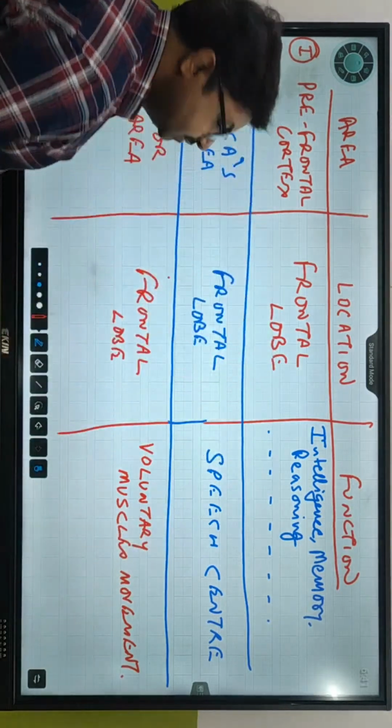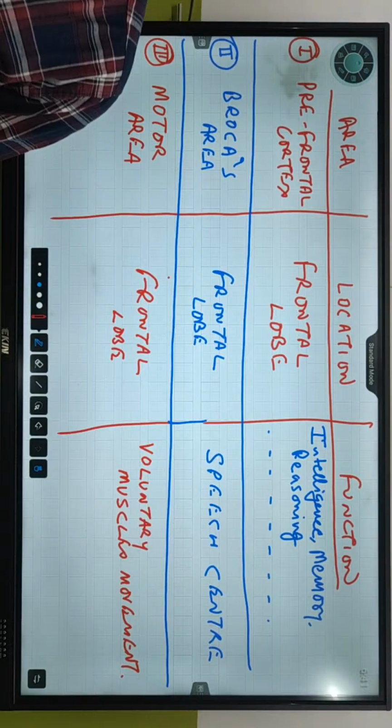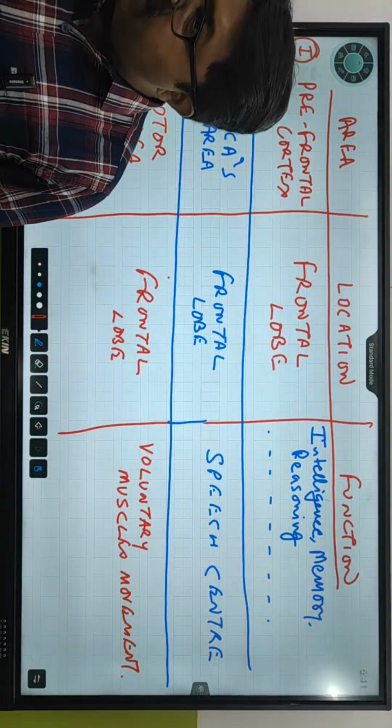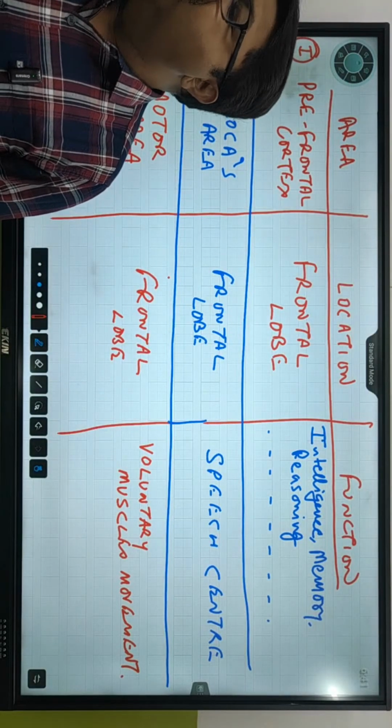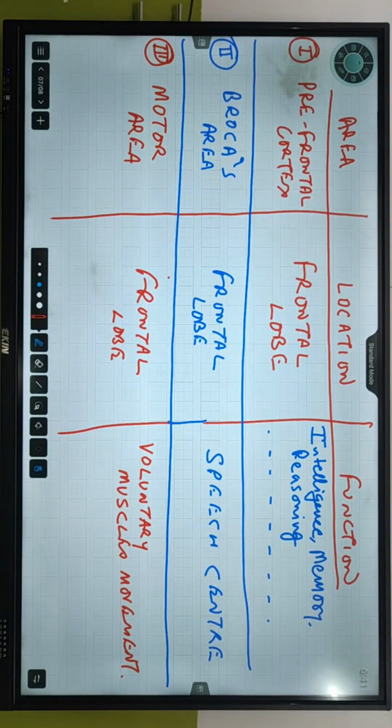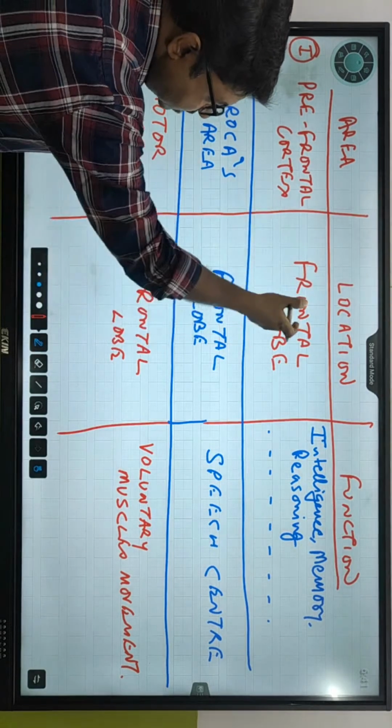Done voluntary actions जो आप खुद से कर रहे हो, मोटर एरिया है वो. Got the idea? नाम से ही आपको याद आ जाएगा. 3 areas of the frontal area. 3 areas in the frontal lobe.